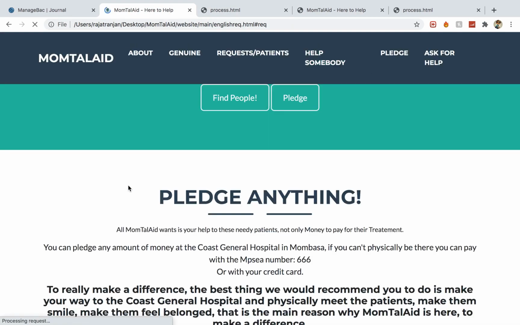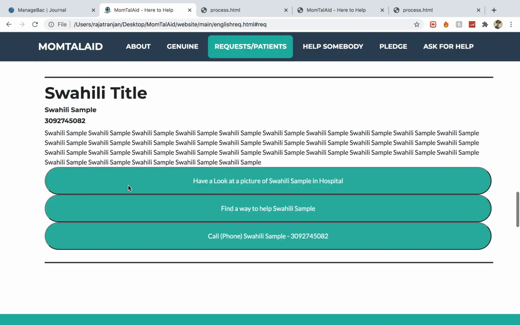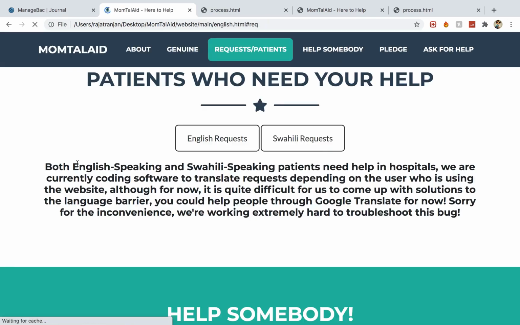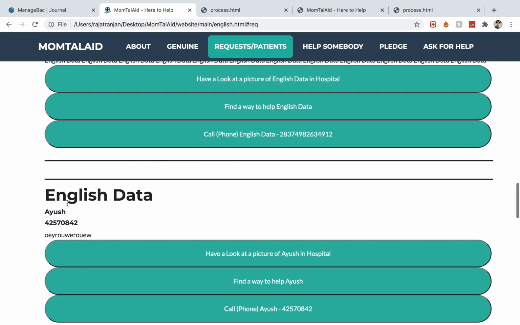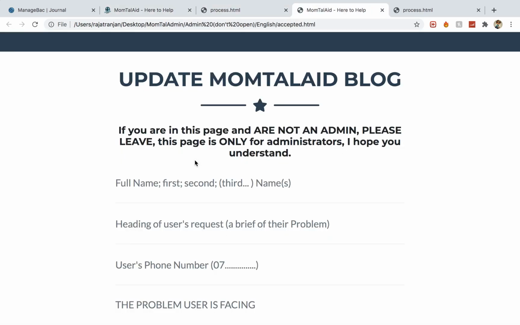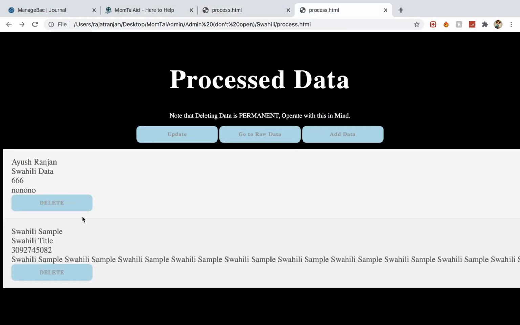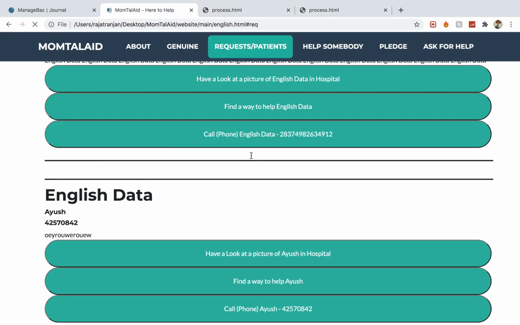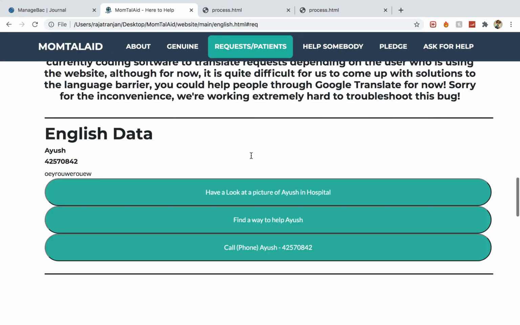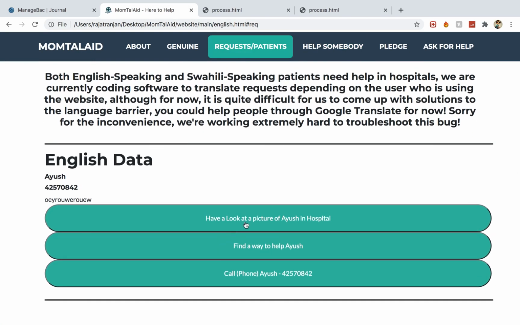Now if we refresh this page, or just simply go to the English one right here, and as you can see here, it's gone. And also deleting works the same way. So let's just delete maybe this, update that, delete maybe this, and update that. And as you can see, once we refresh this page, then it works exactly the way it should. Also, these buttons obviously work.